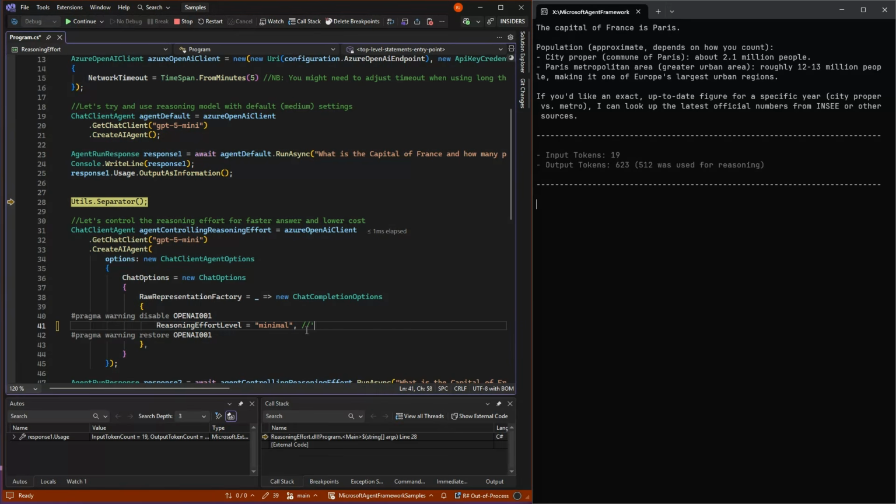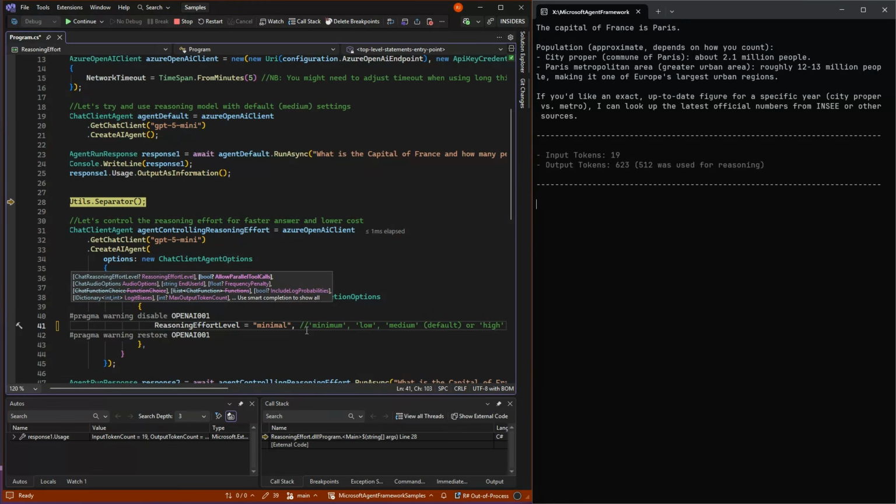But we have the options of minimum, low, medium, which is the default, or high. And this is specific for OpenAI and Azure OpenAI.